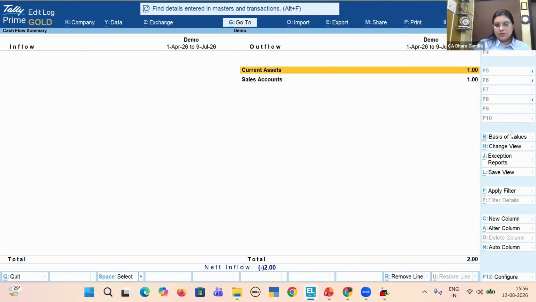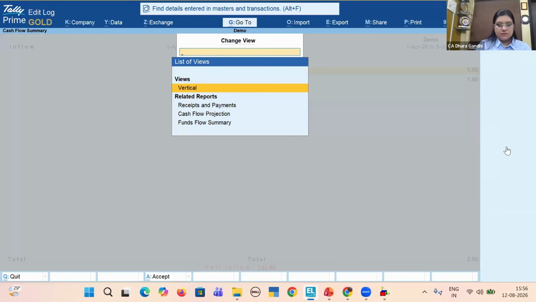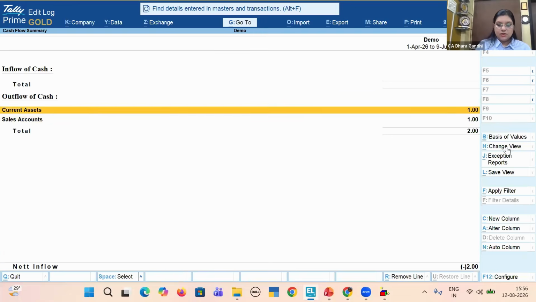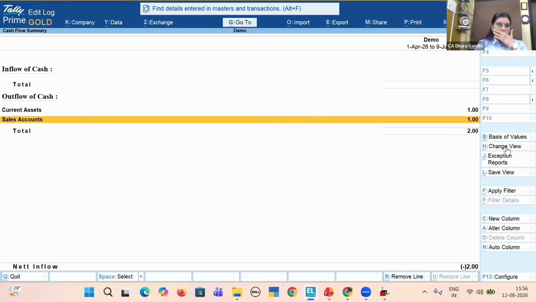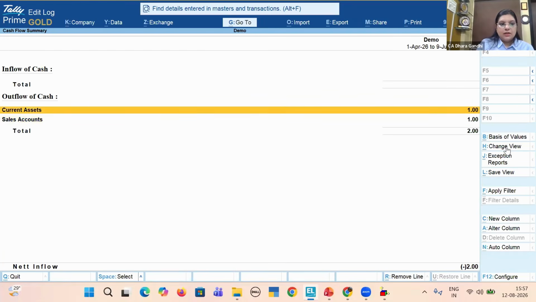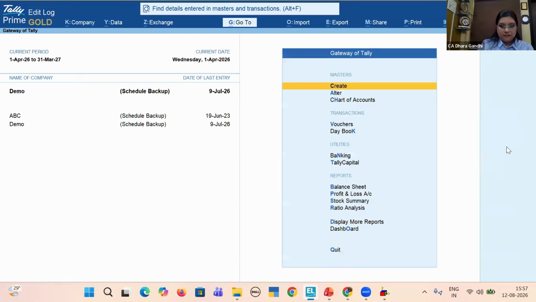If you have a lot of transactions here, you'll be able to see. So you want to see in this view, you can see in this view, you want to see in vertical view, you can see in vertical view. So when you are making your cash flow statements, this would be helpful from where the cash is flowing in, from where it is going out. You have a ready report of fund flow.